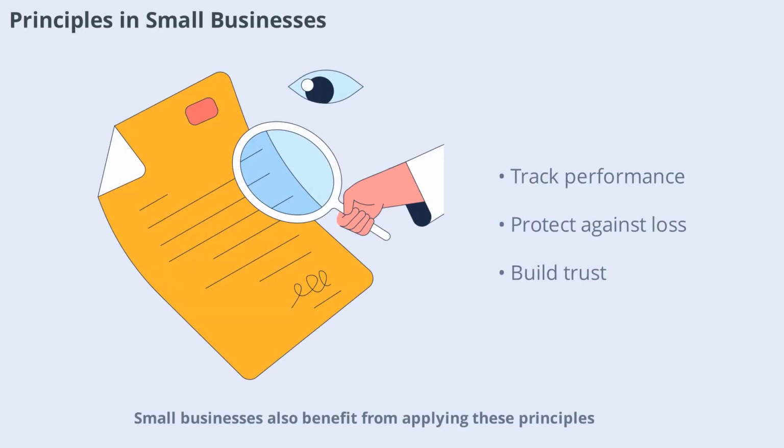Small businesses also benefit from applying these principles, even if they're not required by law. Consistency helps owners track performance, conservatism protects against unexpected losses, and full disclosure builds trust with lenders and partners. Adopting these principles can set a strong foundation for growth and success.